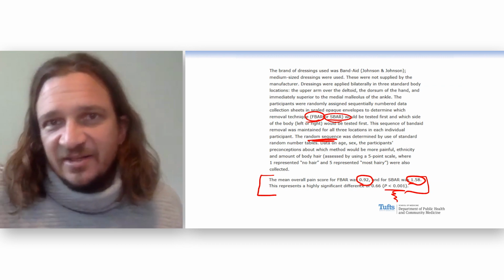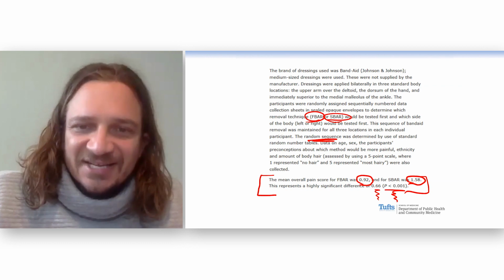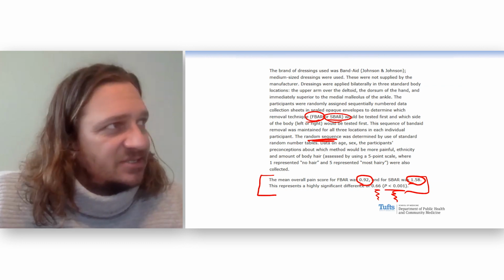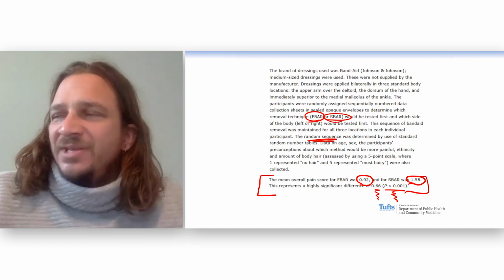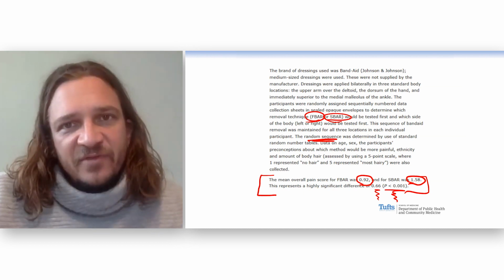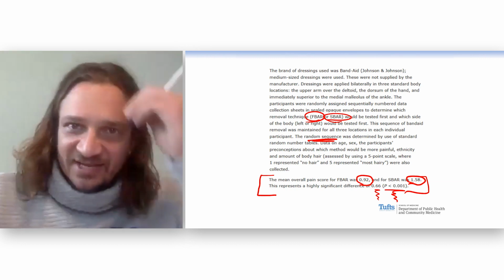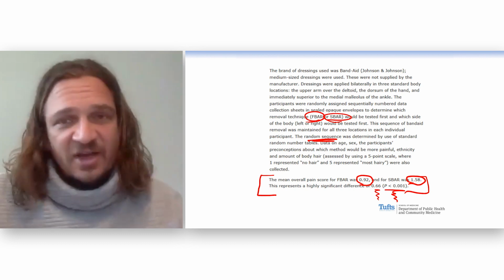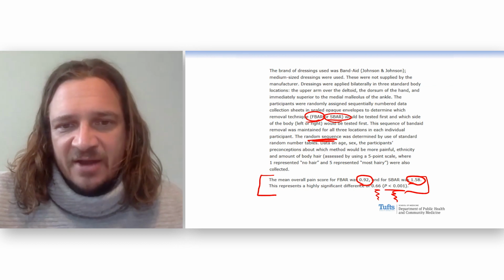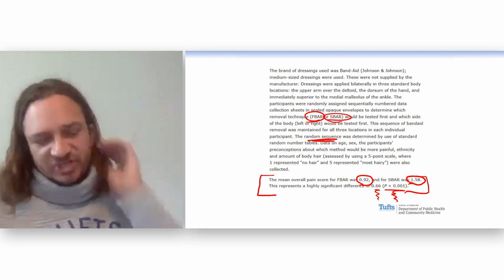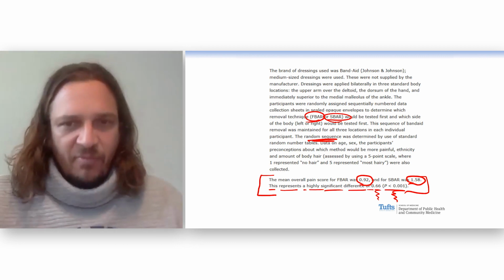Now, is it clinically relevant? Well, this is interesting because the difference here is 0.66. 0.66 what? Units? What is a pain score? Well, 0.66 might mean a lot if you say, hey, on a scale of 1 to 5, how much does this hurt? 0.66 is different if you say on a scale of 1 to 10, how much does this hurt? Or on a scale of 1 to 100, how much does this hurt? It doesn't say in this paper. We can't really tell what that scale is. But these researchers include that this represents a highly significant difference of 0.66.